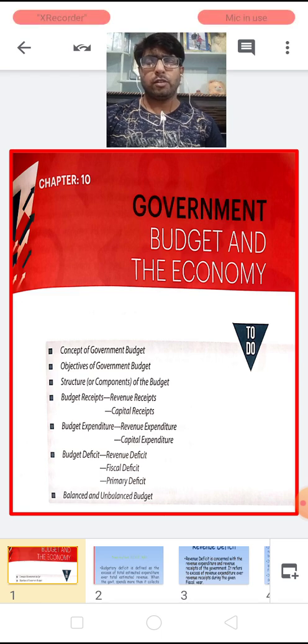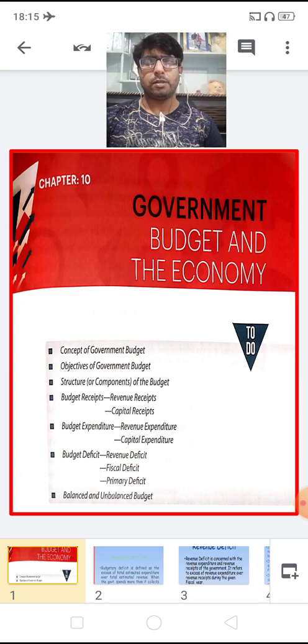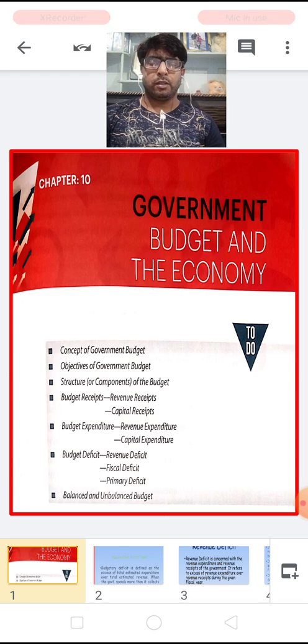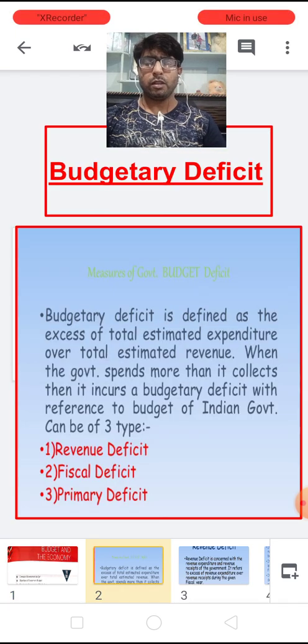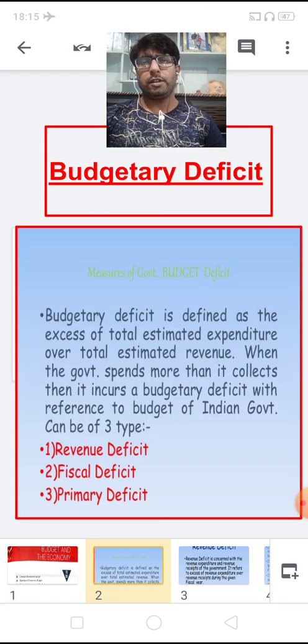Now today we are going to cover the last topic left in this chapter. Now today we are going to learn the budgetary deficit. What is the budgetary deficit and the kinds of budgetary deficit. So let us learn the topic first, the budgetary deficit. Children, what is budgetary deficit?